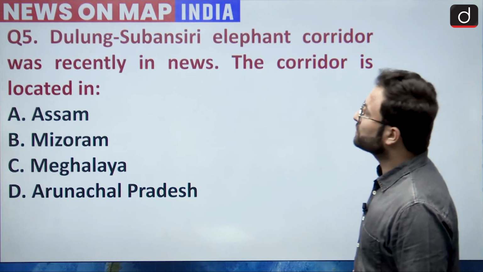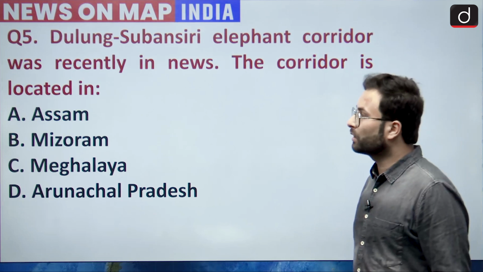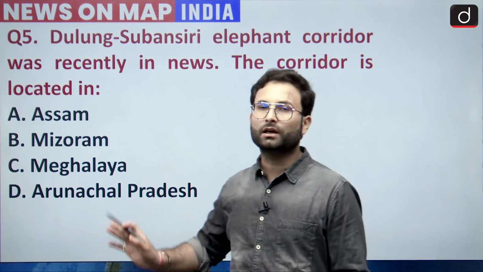Now, question number 5. Dulung-Subansiri elephant corridor was recently in news. The corridor is located in Assam, Mizoram, Meghalaya or Arunachal Pradesh.